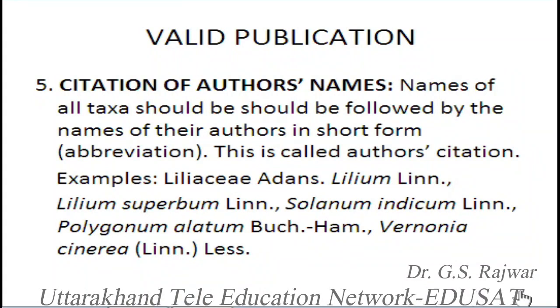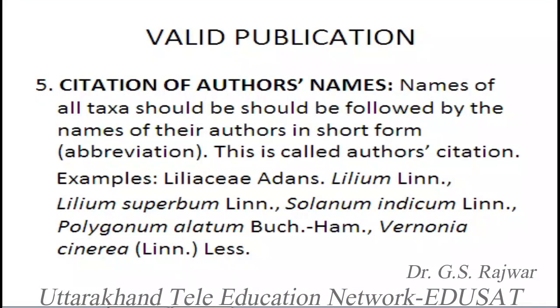Similarly, the species Solanum indicum was given by Linnaeus, so this is called Solanum indicum L. And a species of Polygonum known as alatum was given by Buchanan and Hamilton, so we write it in short as Buch.-Ham. Similarly, a species of Vernonia, a genus of Compositae, the species cinerea, has been given by two authors here, Linnaeus and Lessing.